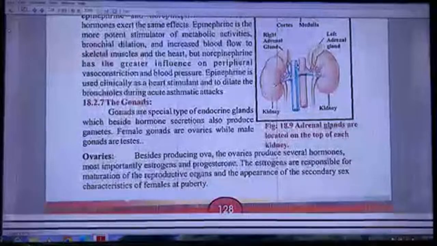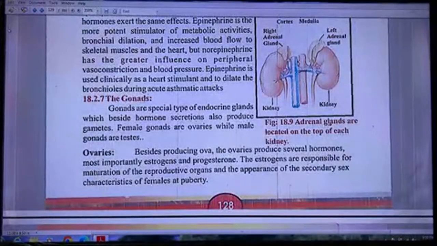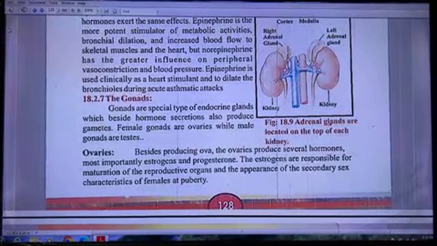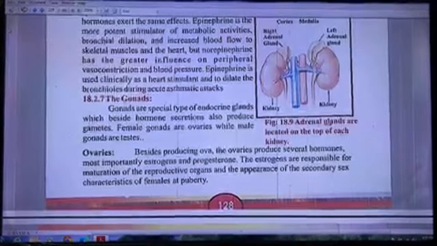The gonads. Gonads are special types of endocrine glands which, besides hormone secretion, also produce gametes. Female gonads are ovaries while male gonads are testes. Ovaries. Besides producing ova, the ovaries produce several hormones, most importantly estrogens and progesterone.